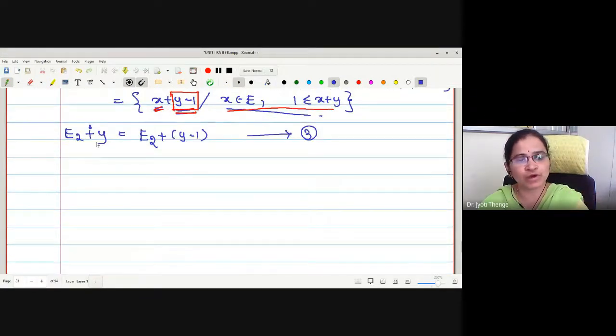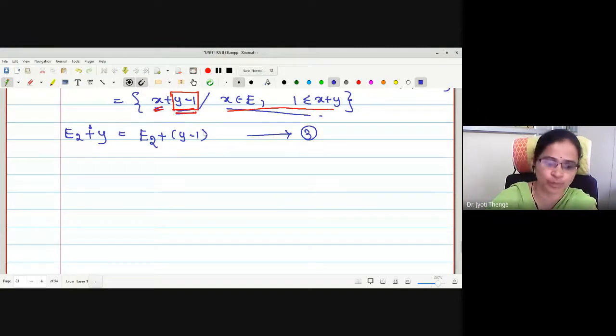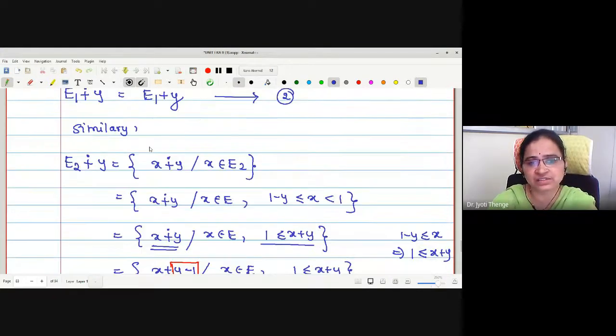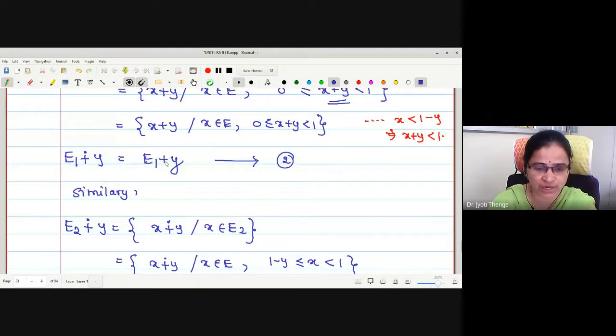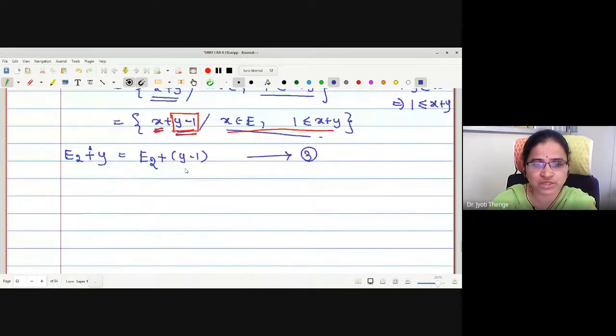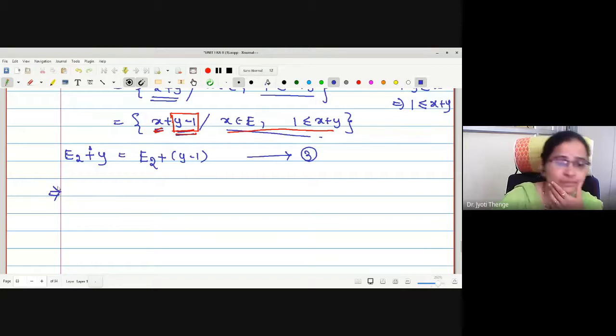E2 sum modulo 1 with Y, we have obtained as E2 plus Y minus 1. But as E1, E2 both are measurable, may I say, whatever is the right hand side we have obtained, these are also measurable. E1 plus Y is also measurable and E2 plus Y is measurable. What is the reason? Lebesgue measure is translation invariant, correct?